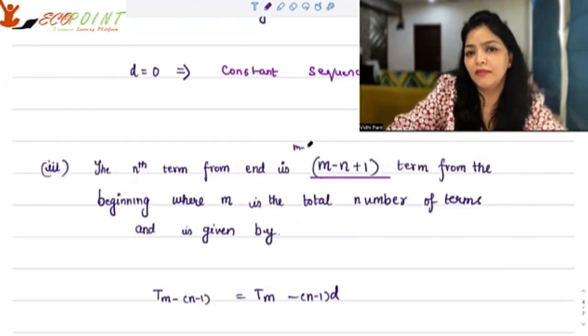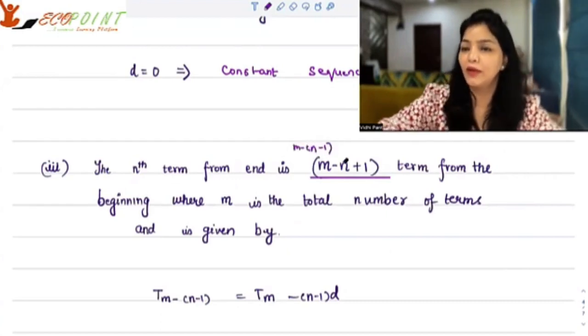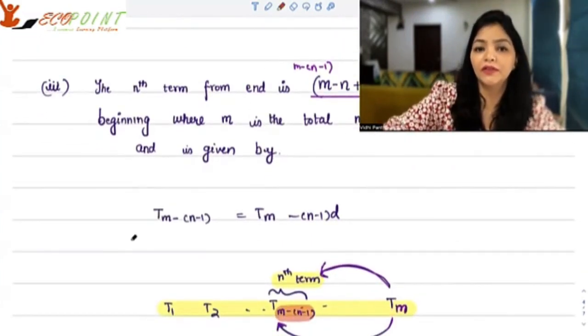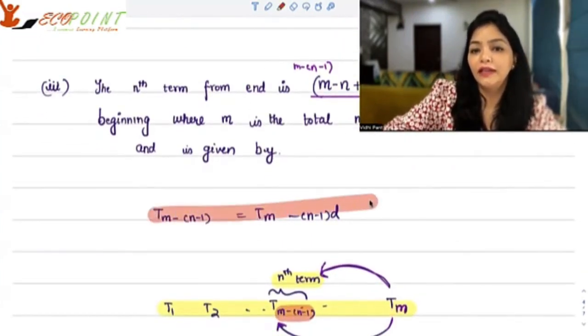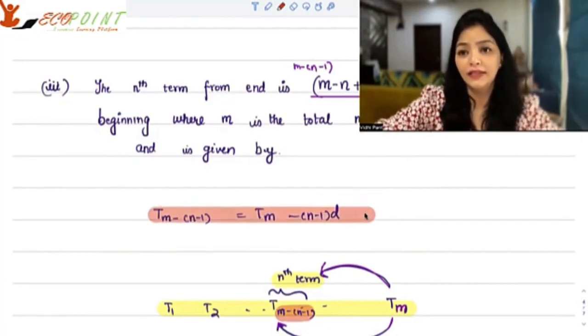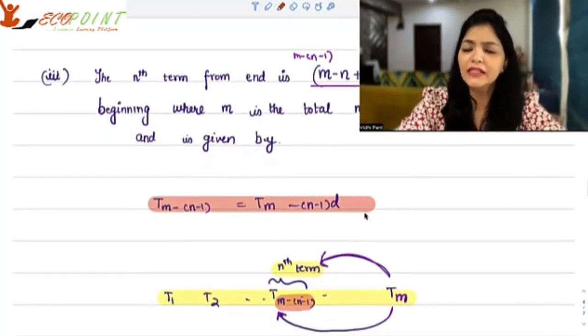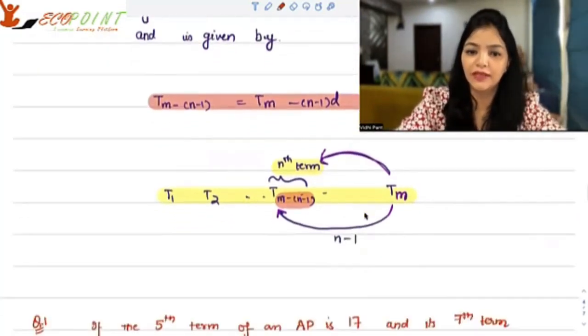That basically means n minus 1 term from the beginning, where m is the total number of terms, and it is given by Tm minus, Tm is your last term, minus n minus 1 times d. Again, because the common difference is always the same, that is why.